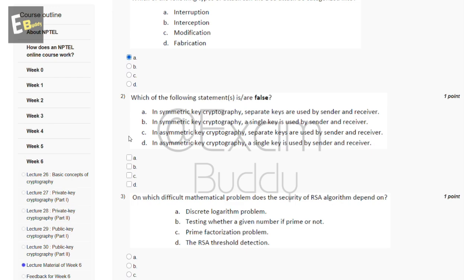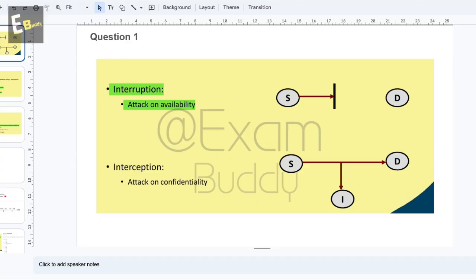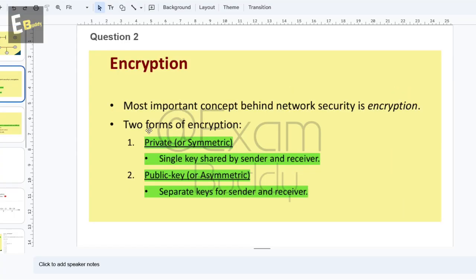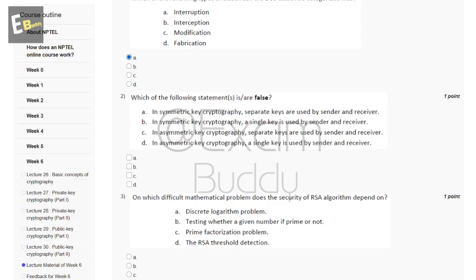Now the second question is, which of the following statements is/are false? These are the options, and let's check the answer of our second question. Encryption has two forms: private or symmetric, a single key shared by sender and receiver; and public key or asymmetric, separate keys for sender and receiver. So the answer of our second question is B and C.